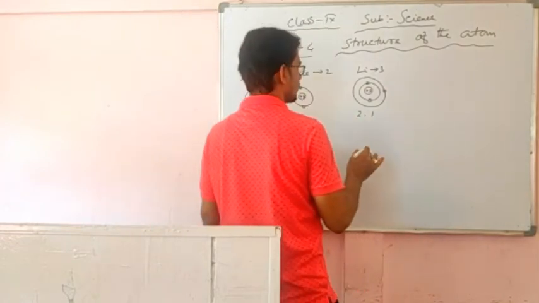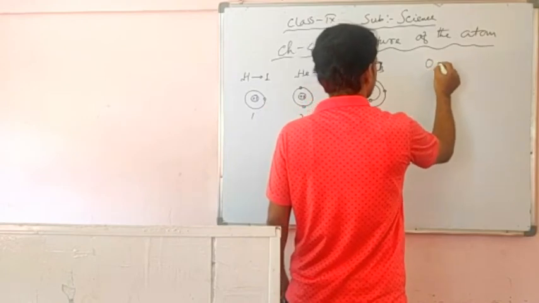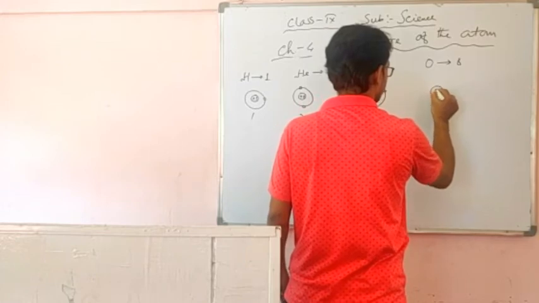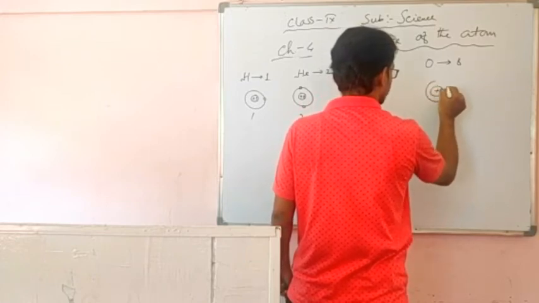So like this, suppose oxygen, atomic number 8, nucleus plus 8. So the number of electrons is 8.